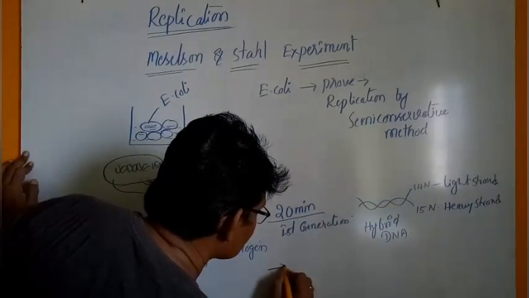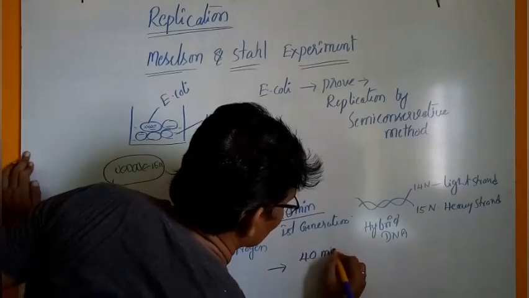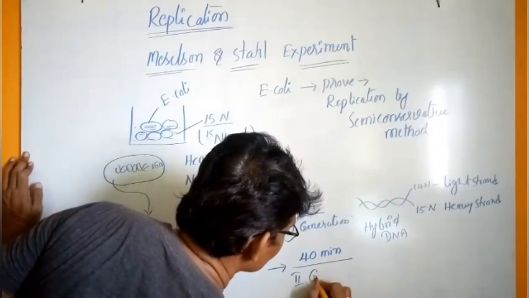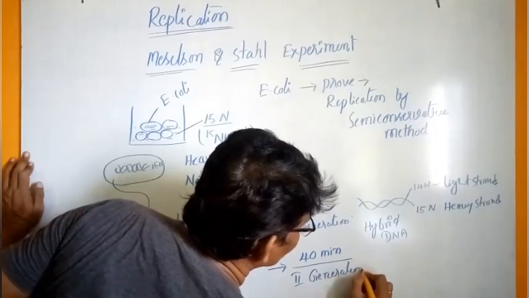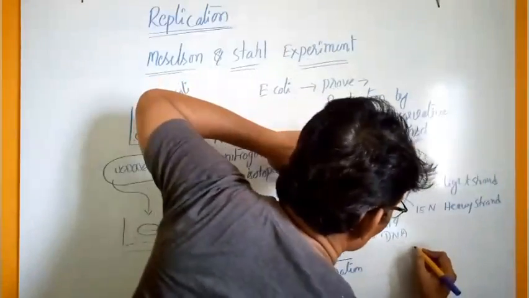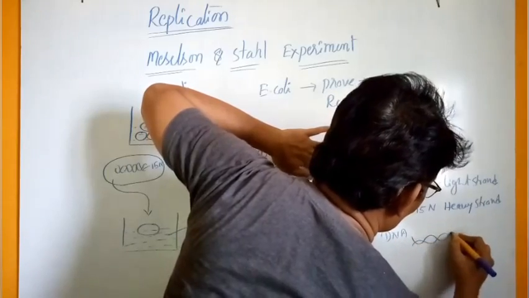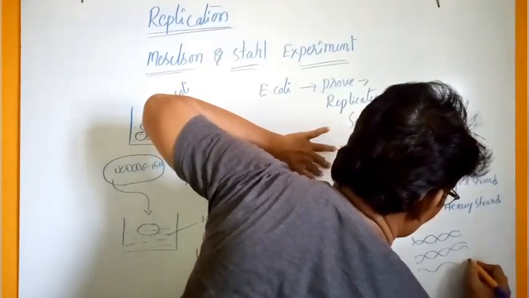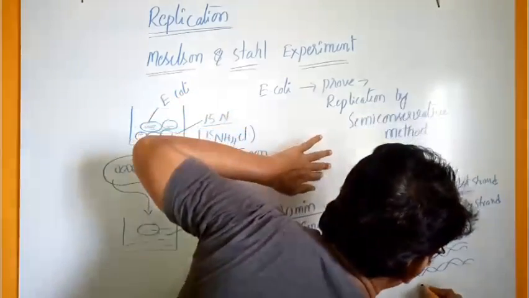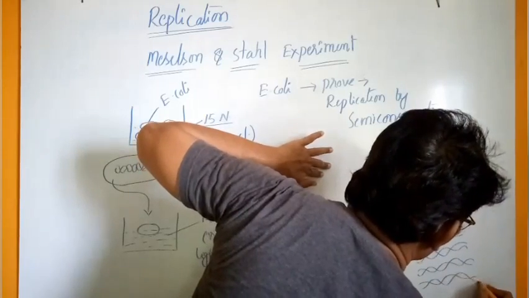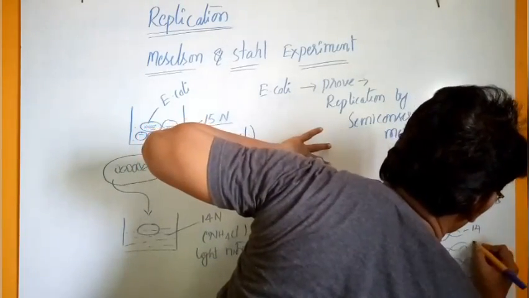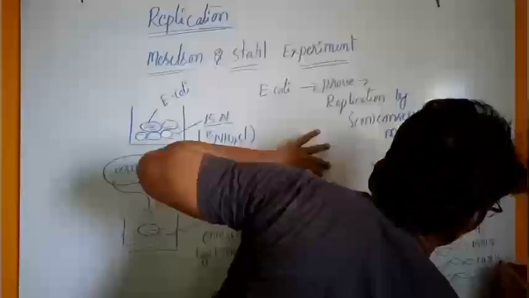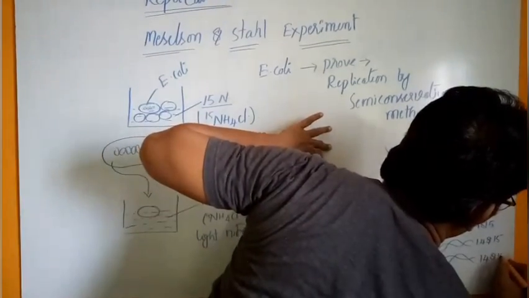After 40 minutes, our second generation. So in this, 15, 14. So 14 type, 14 and 15 type, 14 and 15 type, 14 and 14 type.